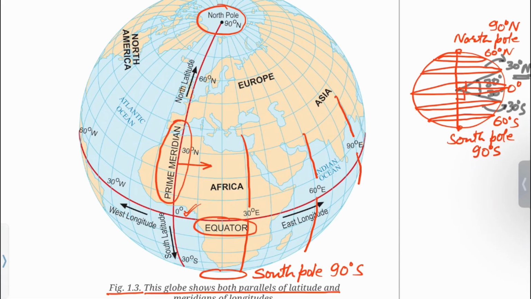Similarly, those which are in the west, such as 30 degree west longitude, 60 degree west longitude, and so on. All are semicircles connecting North Pole to the South Pole.